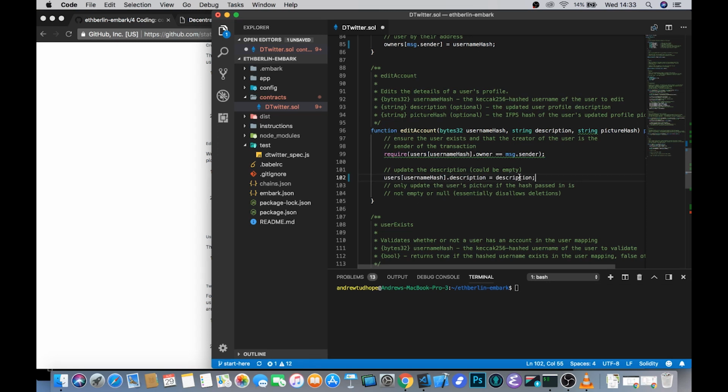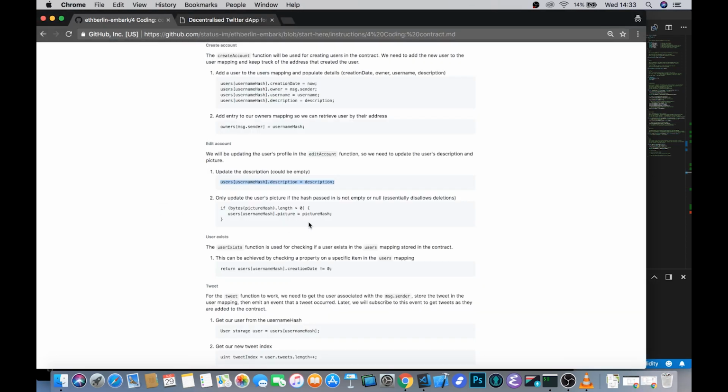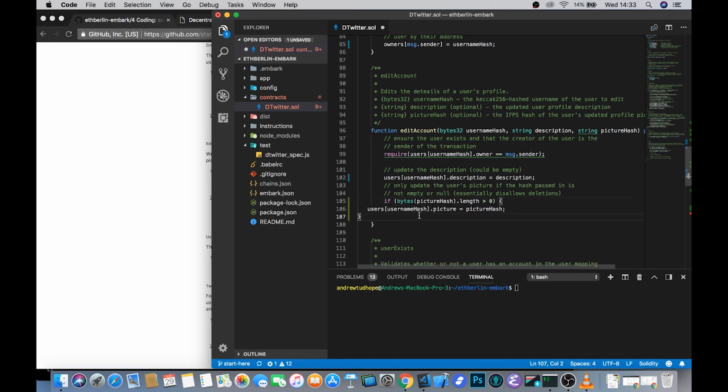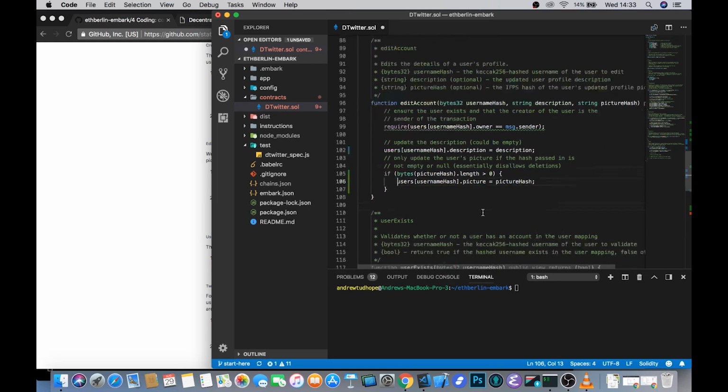If that require statement passes, then again we can go and look at the user's mapping with that key, look at the description now updated with whatever was passed in. We also potentially need to update the picture hash, which is the hash of the picture in IPFS, i.e. the path in IPFS to that picture, because they're equivalent, given that it's a distributed file store that's content at rest. And here we are going to use an if statement. So again, we just check that indeed a picture hash has been passed in by making sure that the length is greater than 0, and if indeed it is, then we'll look in the same mapping, except the picture value this time, and set it equal to the picture hash that is passed in.